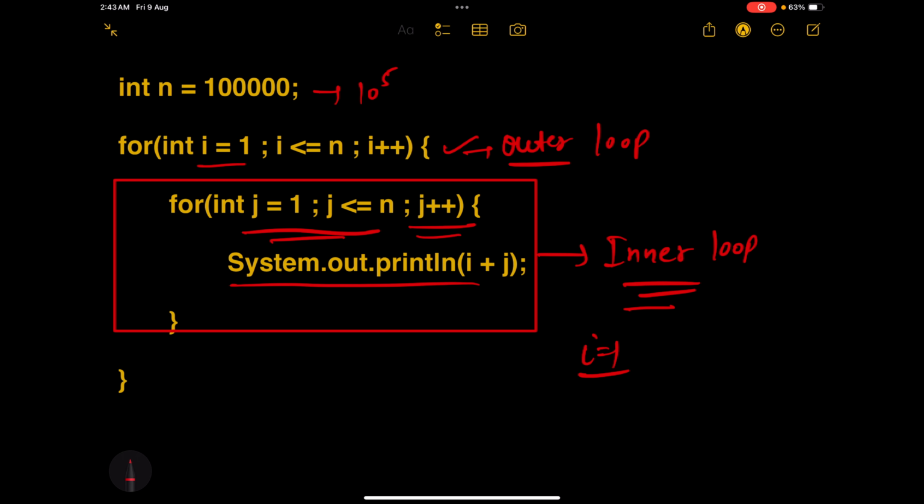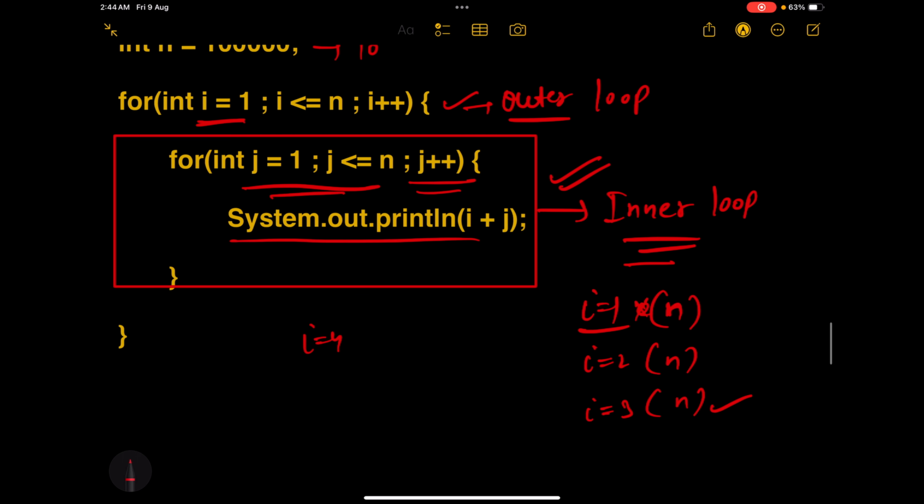So for I equals 1, this entire inner loop is running how many times, guys? N times, right? When I is 1, this loop is running n times. When I is 2, n times. When I is 3, the inner loop is running n times. When I is 4, the inner loop is running n times, right?